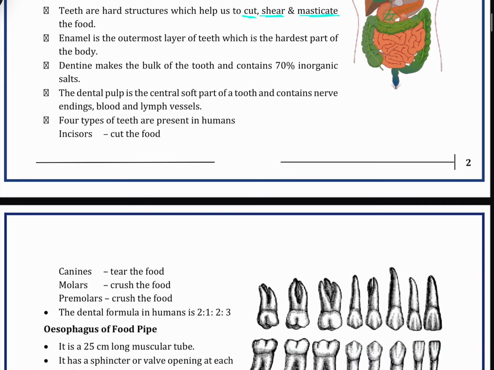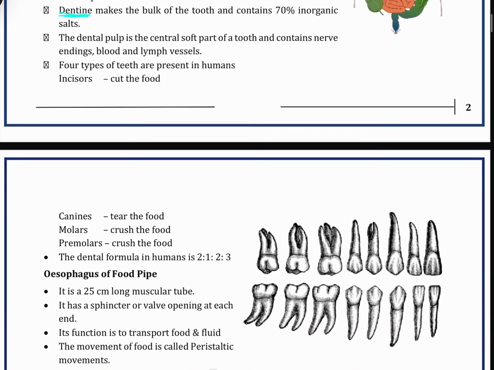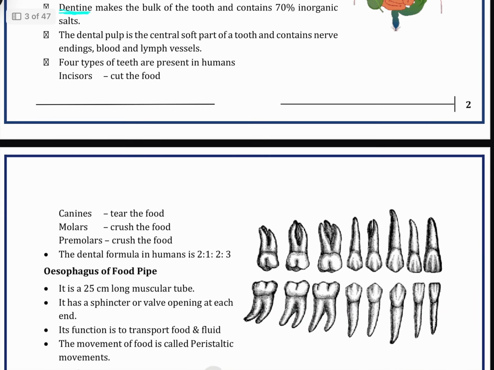Then enamel. Enamel is the outermost layer of the teeth, which is the hardest part of the body. Then dentine makes the bulk of the tooth and contains 70% inorganic salts. The dental pulp is the central soft part of the tooth and contains nerve endings.